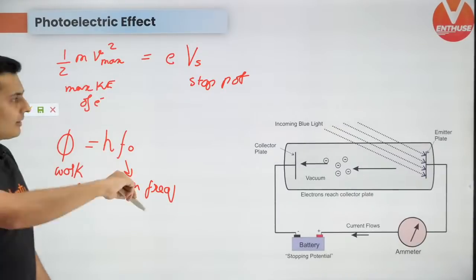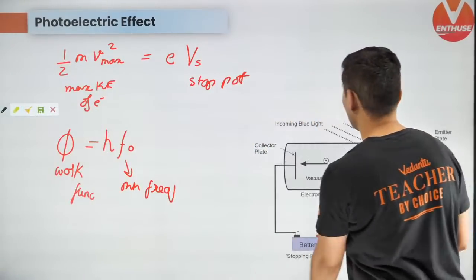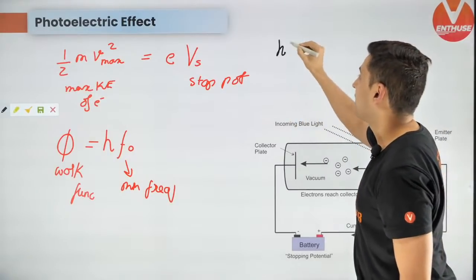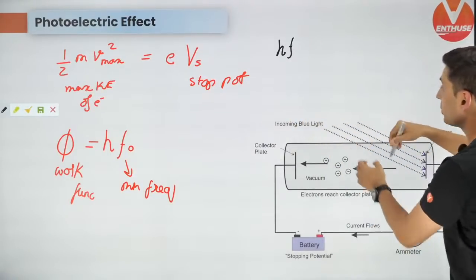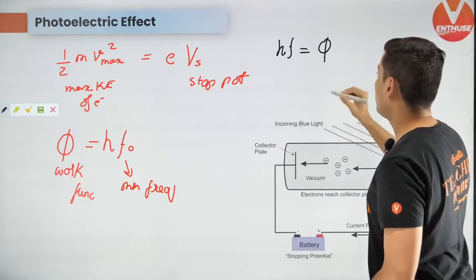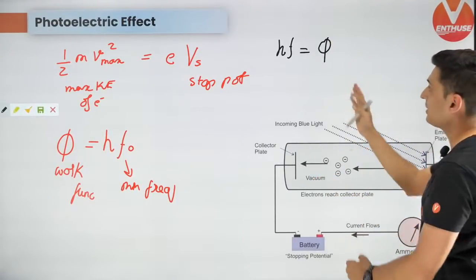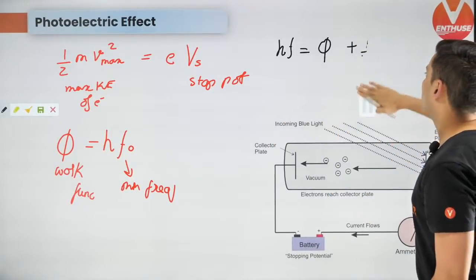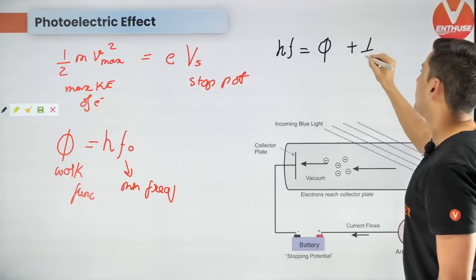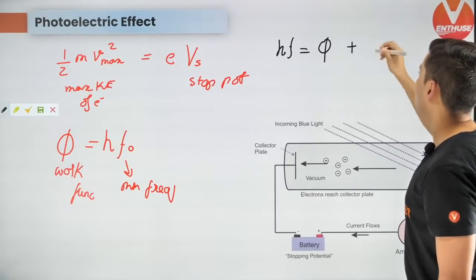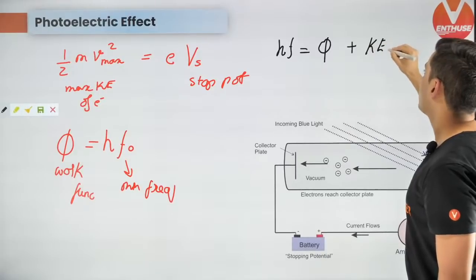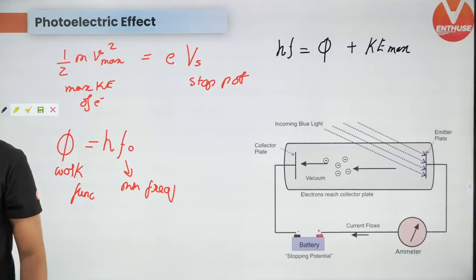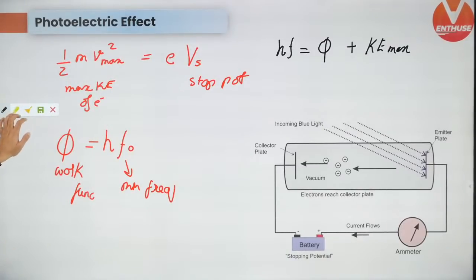And the last thing over here is the actual photoelectric equation. If the energy of the incident light is hf, the energy of the photons, a part of it will go to remove the electrons, that is the work function, and the remaining part will be available as kinetic energy. So I can just say this is equal to K max. Yes, this is the main photoelectric equation. Keep this in mind. Very, very important equations.